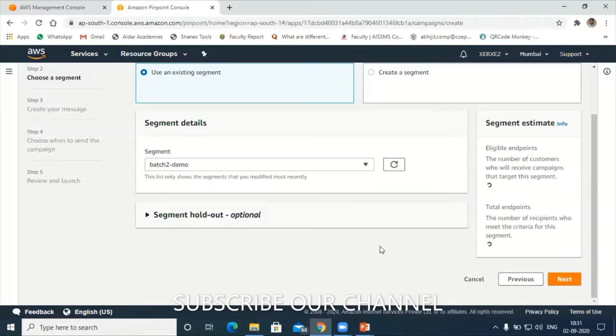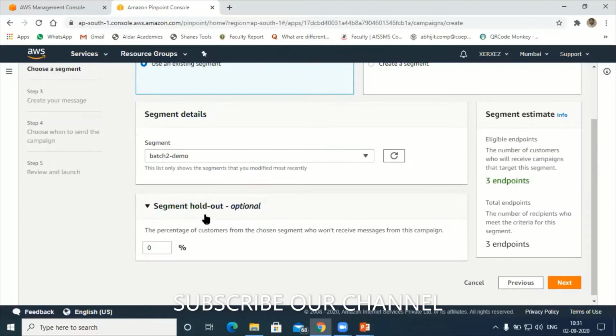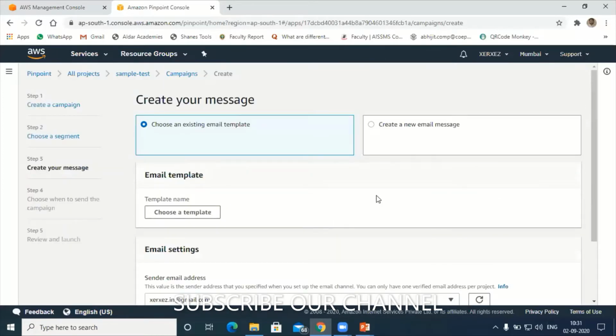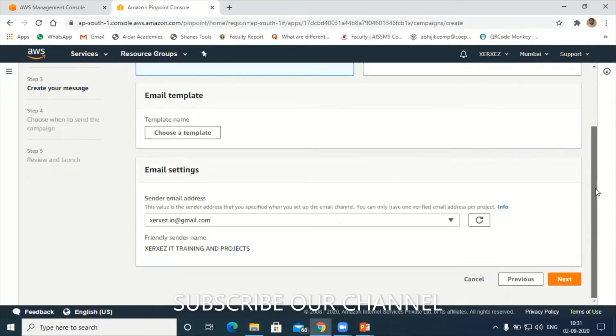Next, segment holdout. This is the percentage of customers from the chosen segment who won't receive messages from this campaign. What I will do is keep this one. This is an optional setting, just keep it as it is by default. Next, after that, create your message. This is the area where generally we create the message.